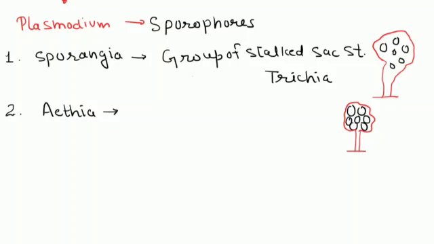An example of the Aethalia type of fruiting body is Hemitrichia. Sorry, it's Lycogala.